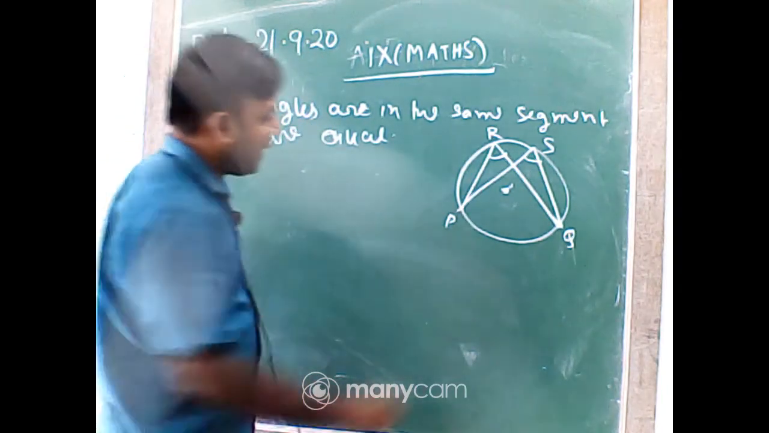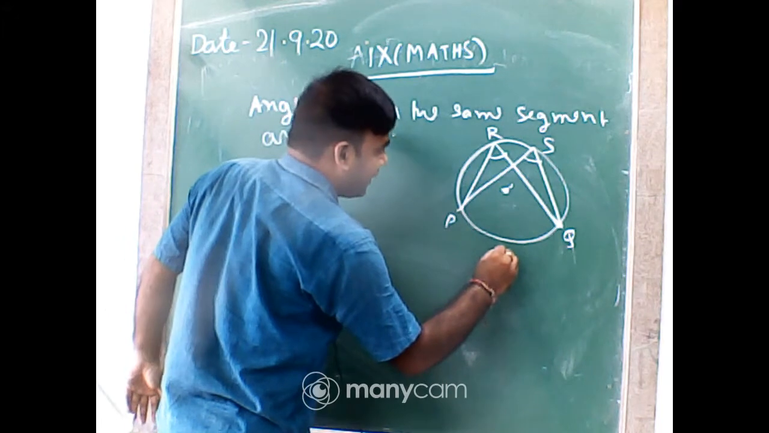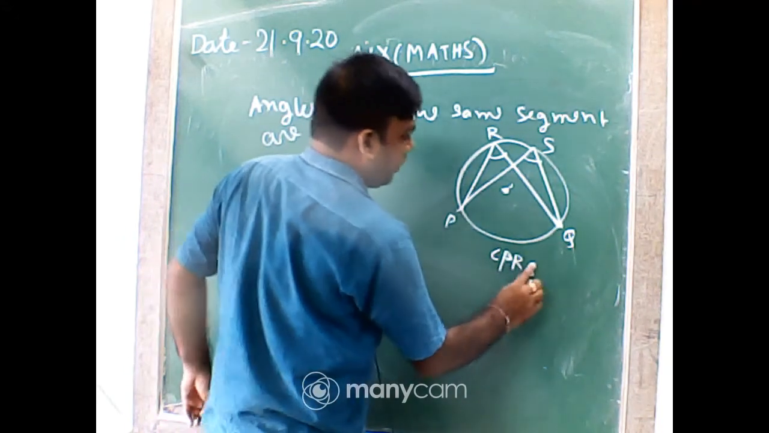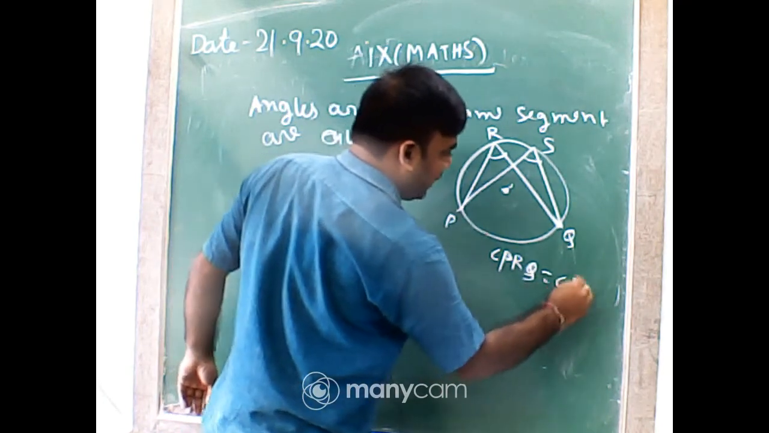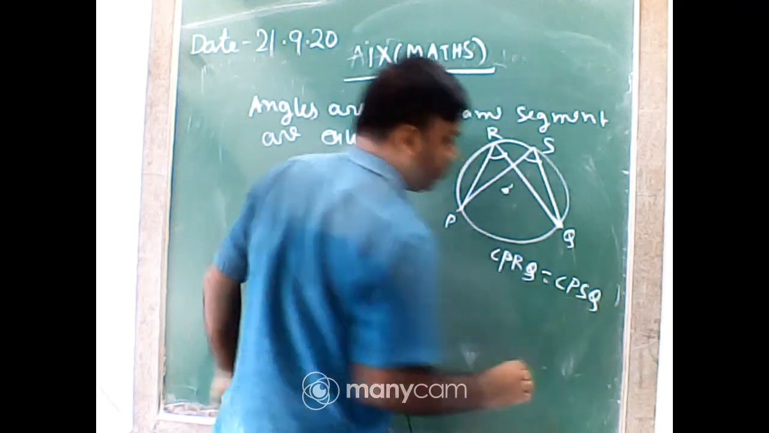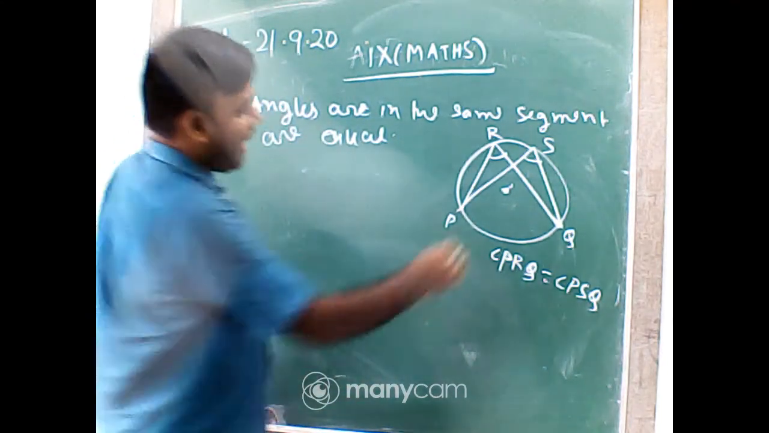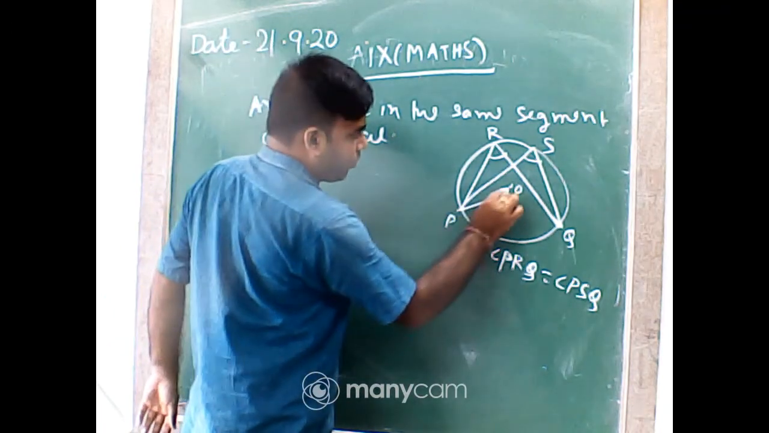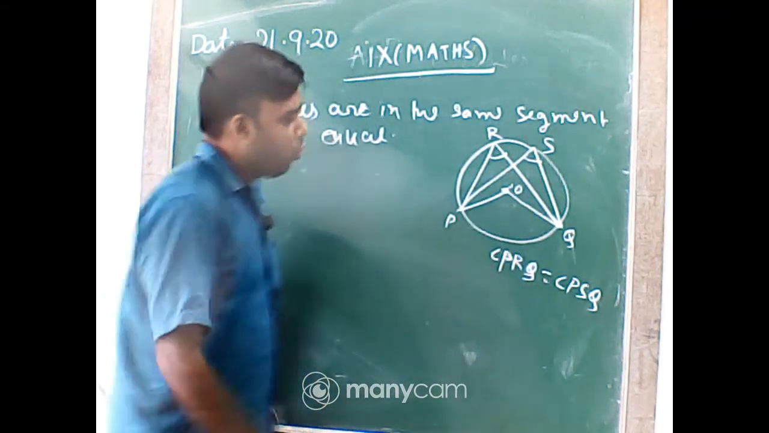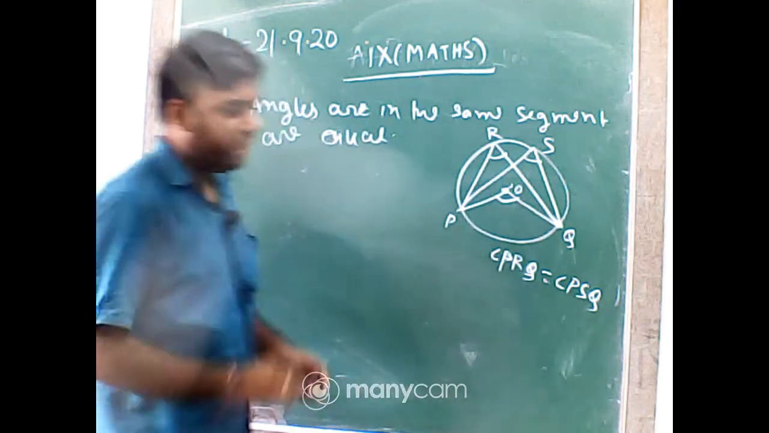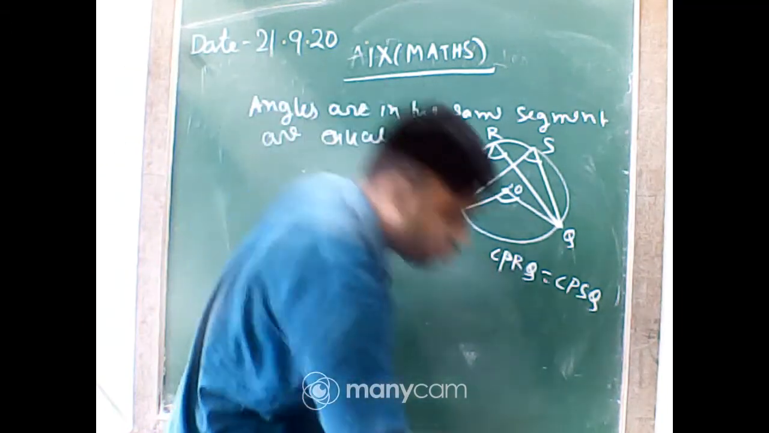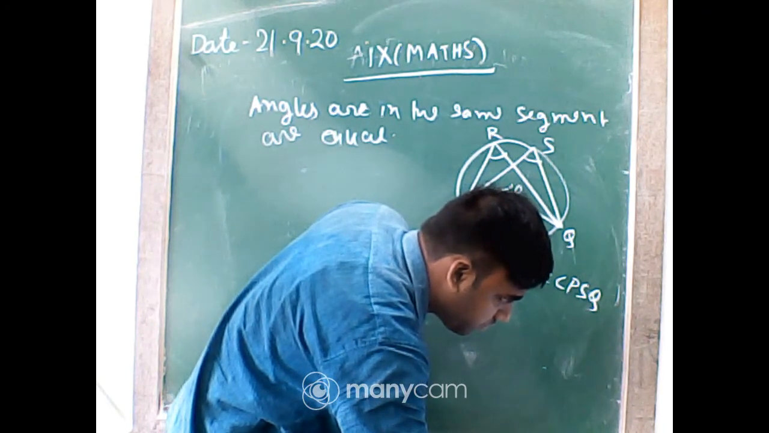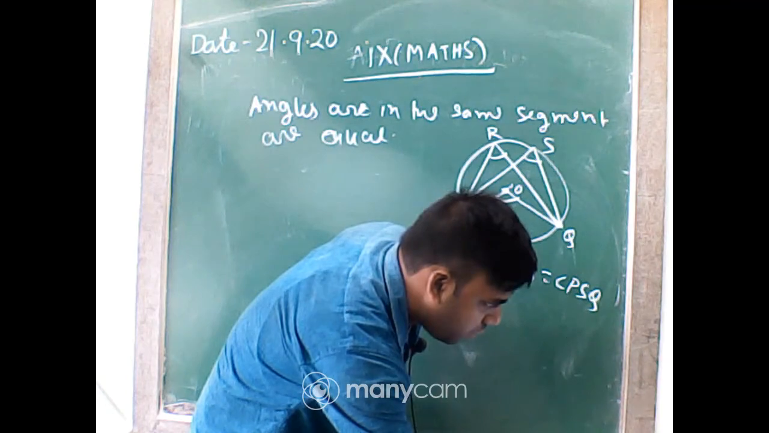So we have to prove that. I am writing here what is to be proved: angle PRQ equal to angle PSQ. That is our required proof. Now students, as O is the center, just join it. Okay, just join it. What is that angle? Tell me quickly. That is the central angle. Okay, very good.